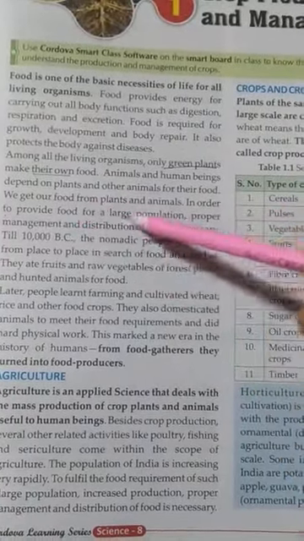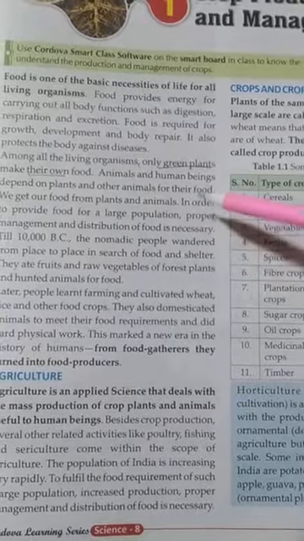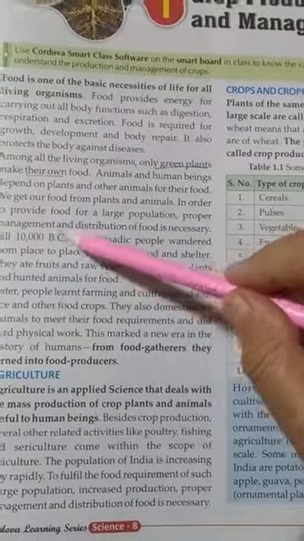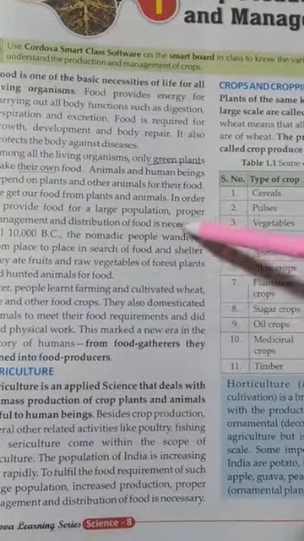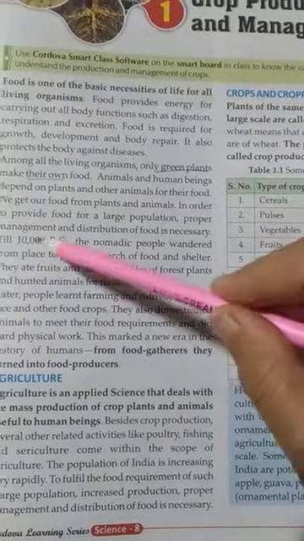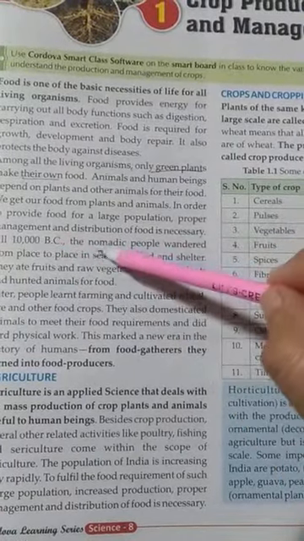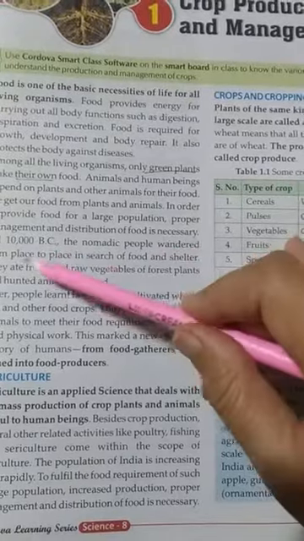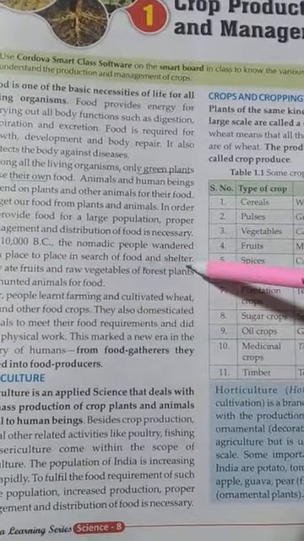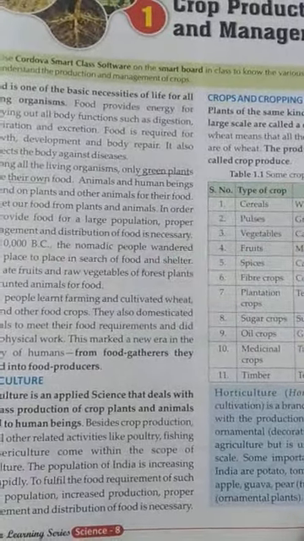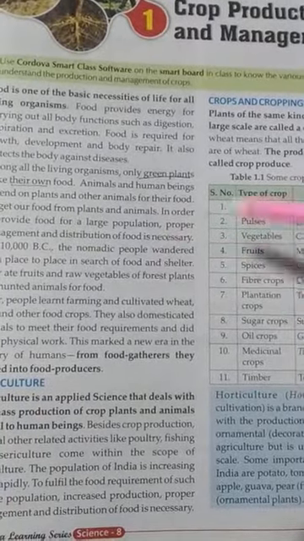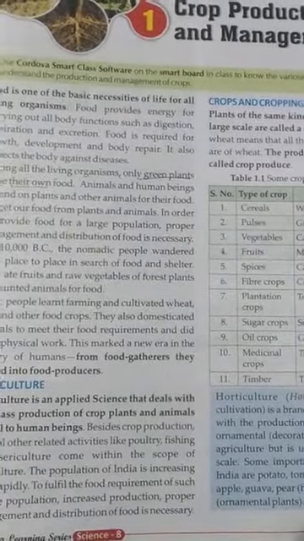To provide food for large production, proper management and distribution of food is necessary. Till 10,000 BC, the nomadic people wandered from place to place in search of food and shelter. In ancient times, people moved here and there for food and shelter.